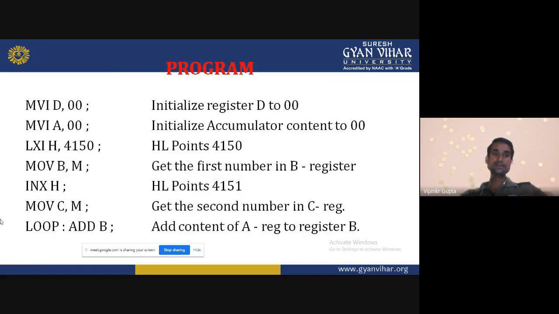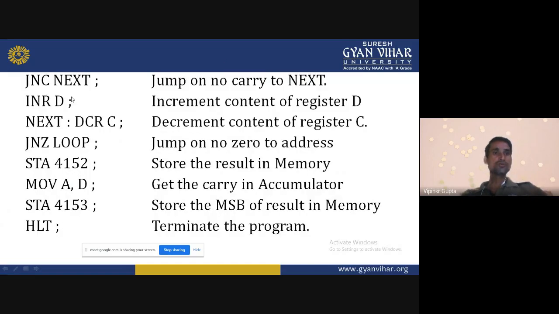The B register has 04 and the C register has 02. Initially, the first step is add B. Add B means 04. Is carry generated? No. So 02 is decreased by 1, and we get 1. Now jump on not zero. Is it 0? No, so it goes to the loop.